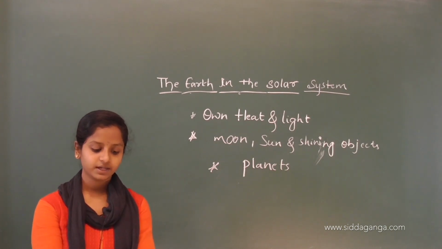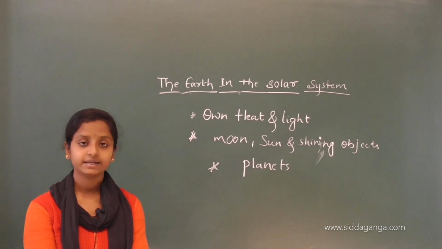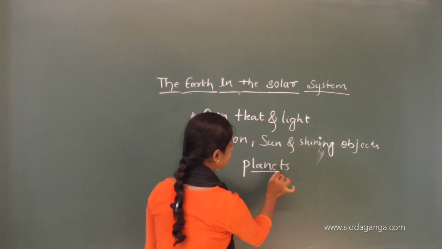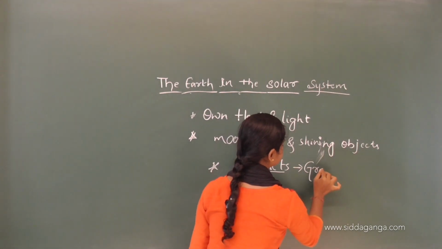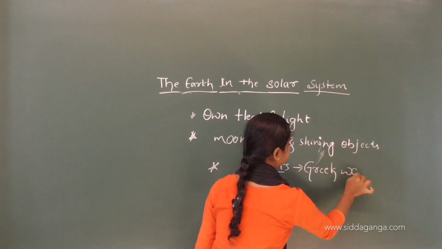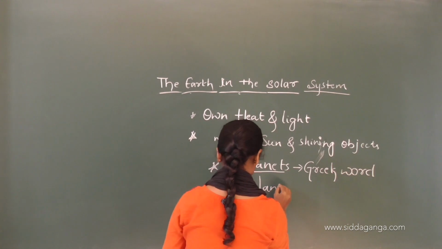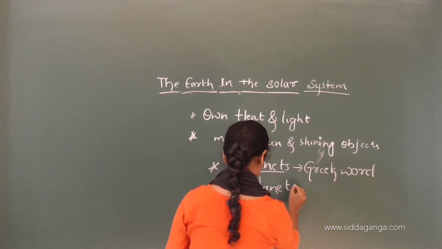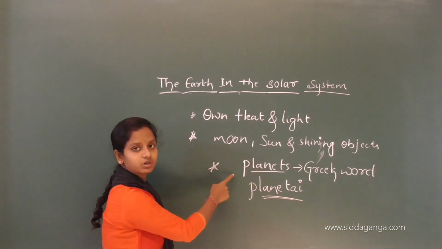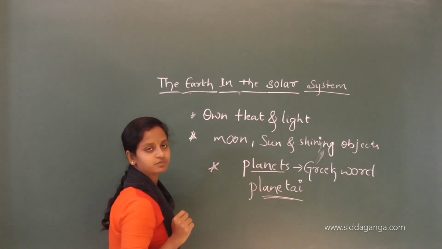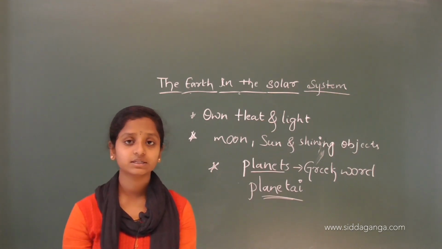Then the word planets comes from the Greek word planetai. This word planets comes from the Greek word planetai, which means wanderers.